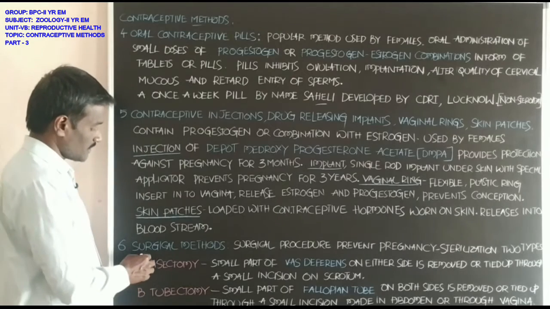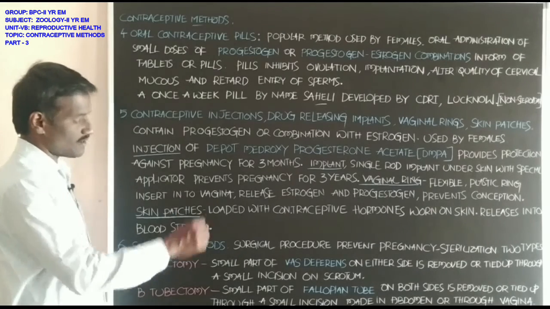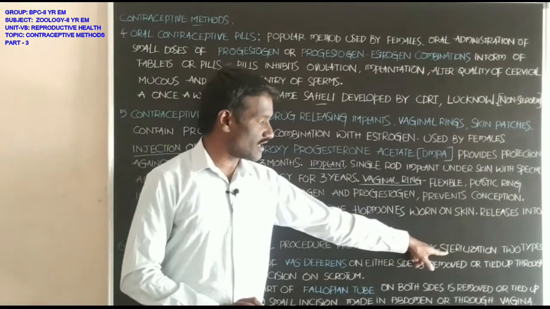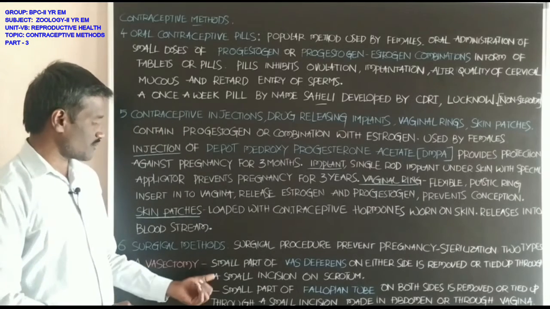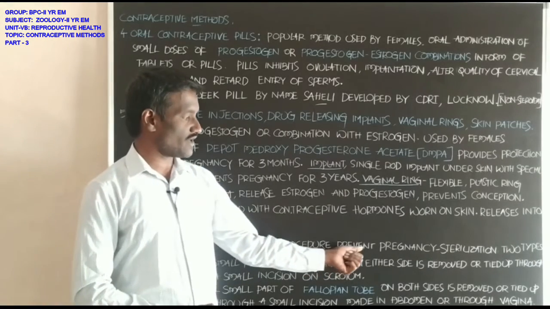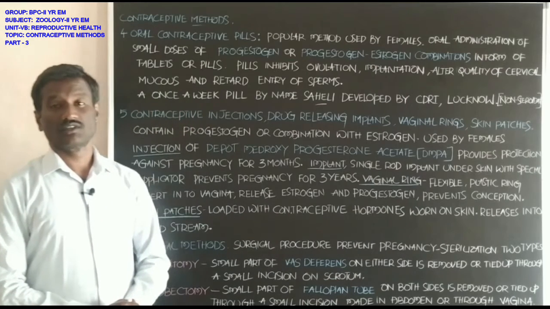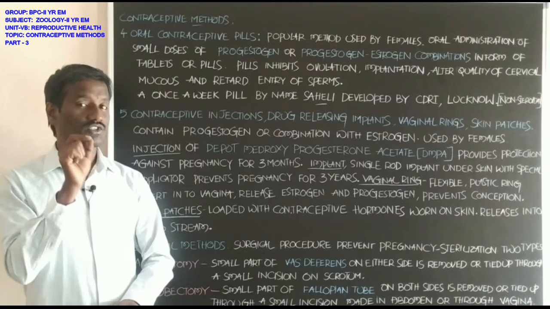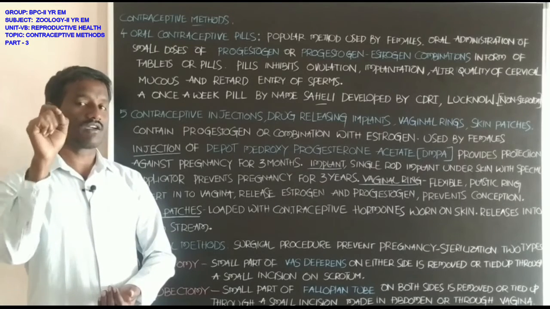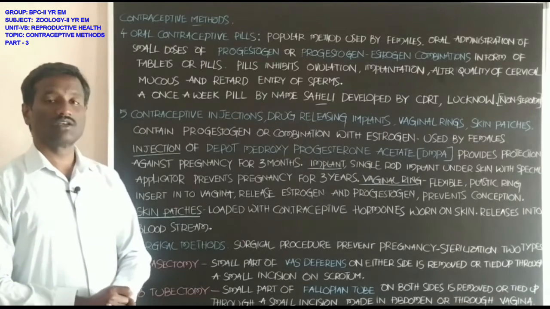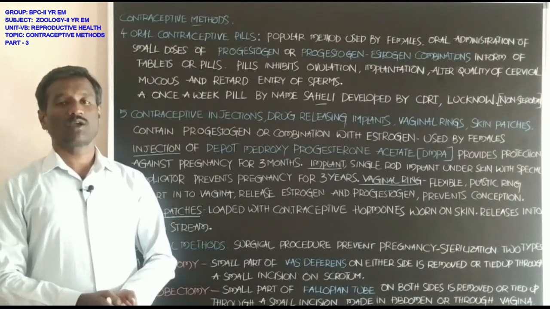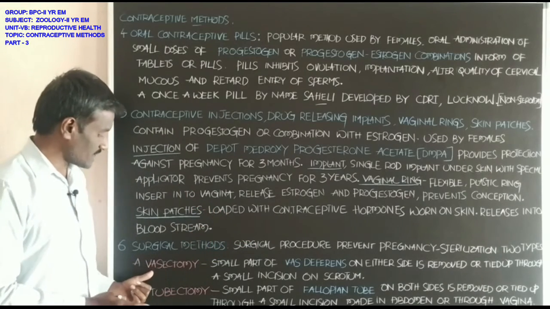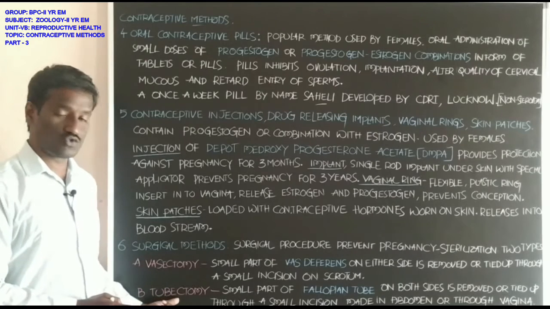Next, students, the sixth method: surgical methods. Which are the surgical methods? Sterilization. What is the meaning of sterilization? Sterilization means a surgical procedure that prevents pregnancy or conception. Two types of surgical sterilizing methods are available: the first is vasectomy, the second is tubectomy.